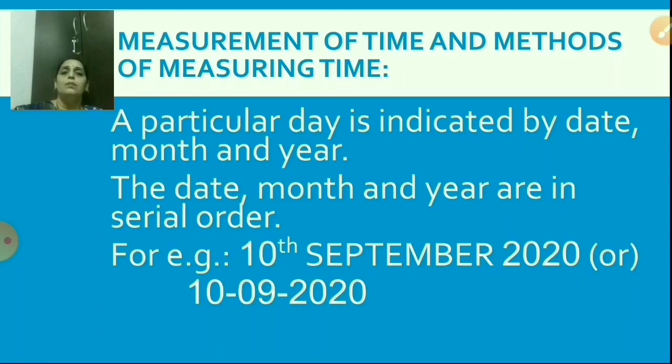A particular day is indicated by date, month and year. The date, month and year are in serial order. So if we had to recognize a day, how do we recognize it? We recognize the day with the help of the date, month and year. For example, 10th September 2020, or how we write it, 10-09-2020, means 10th September 2020.